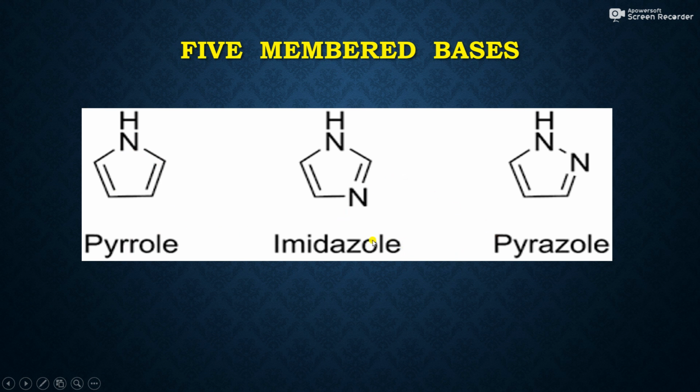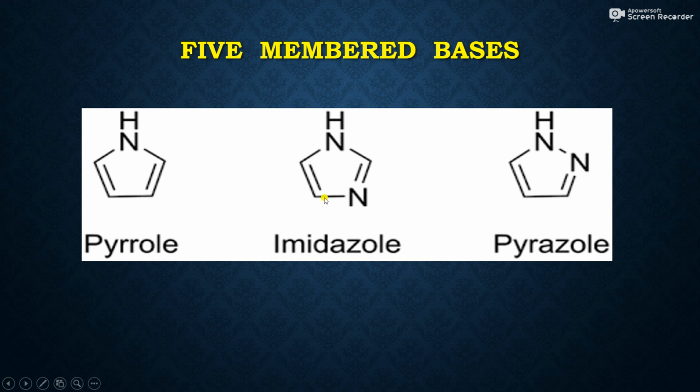After pyrrole, there is pyrazole. Two nitrogen atoms are present in the five-membered ring, therefore it is known as pyrazole, and it is also present in thousands of medicines, in different pharmaceutical agents for curing different types of diseases.